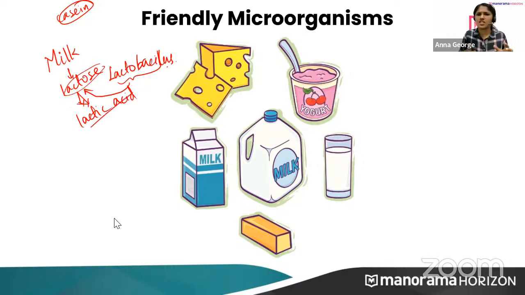So what is the specialty of this lactic acid? Lactose itself does not make milk into curd. This lactic acid is an acid, and it coagulates the milk protein called casein, and that results in the formation of curd.